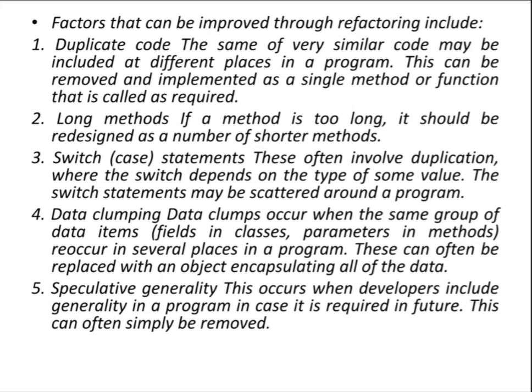Next, what are the factors that can be improved through refactoring? Refactoring is a continuous process. Duplicate code. When you do the refactoring, the same code may be at different places in a program. This can be removed and implemented as a single method or function. In simple words, refactoring can be used to remove the duplicate code. Duplicate code means the same code may be repeated in different places. You can remove that and improve the program, right?